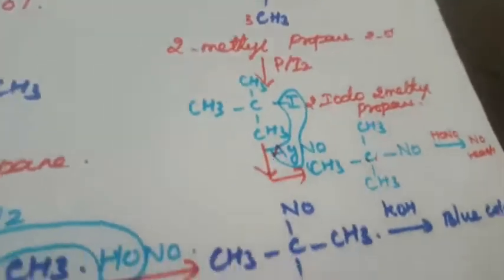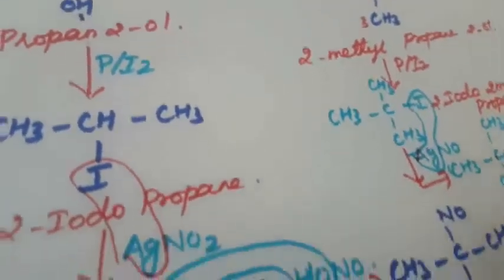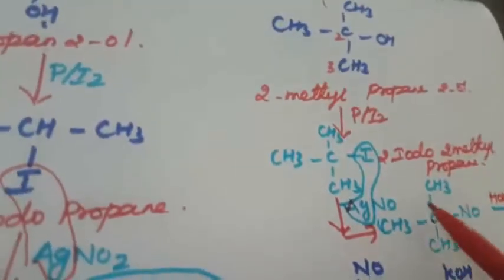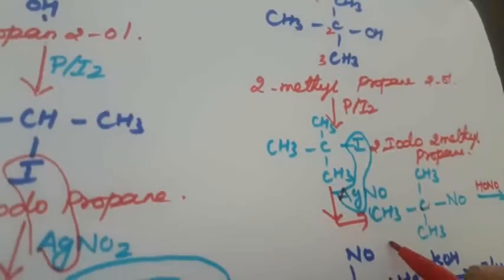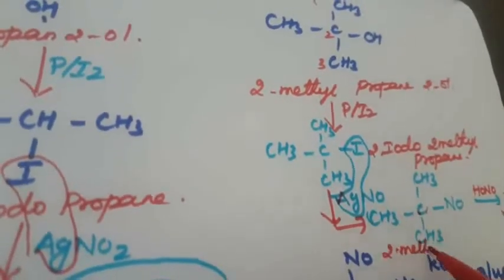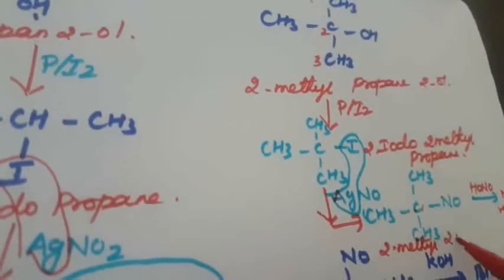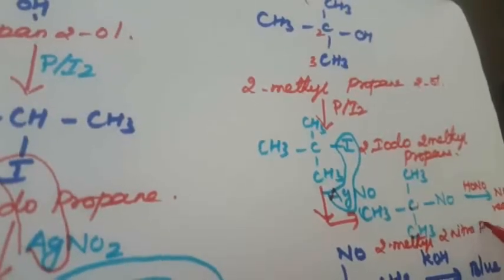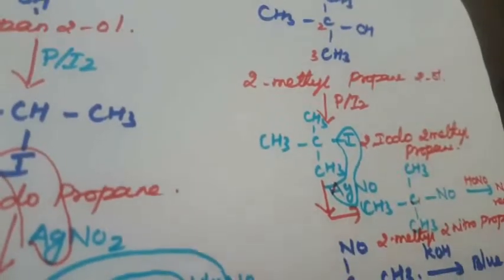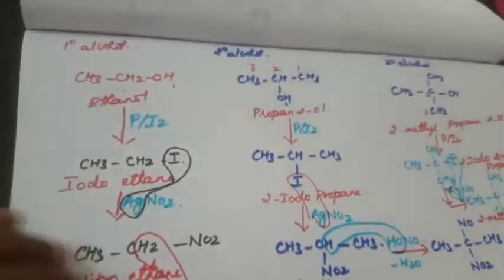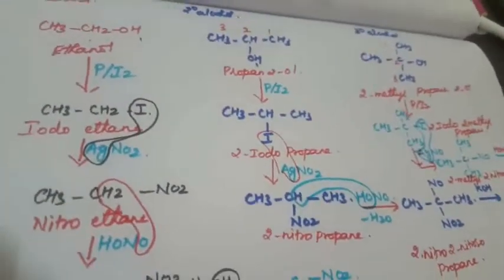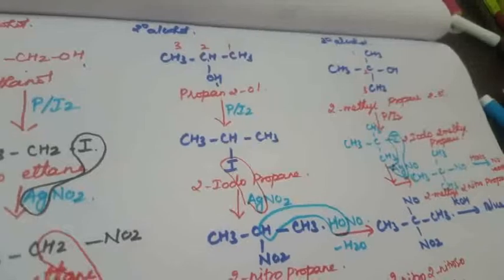So how to name this compound? 2-nitro, so 2-methyl-2-nitropropane. Okay, so this is another one. This is the test for primary, secondary and tertiary alcohol, that is Victor Meyer's test.